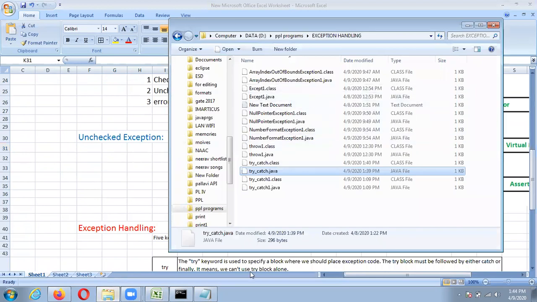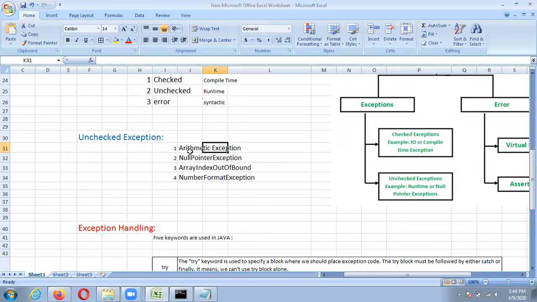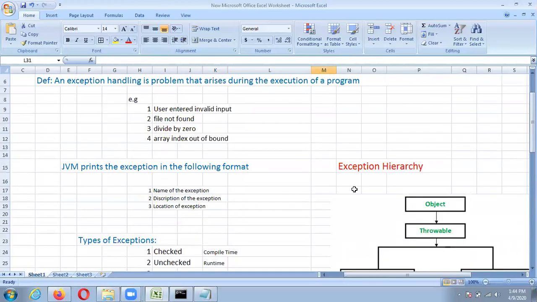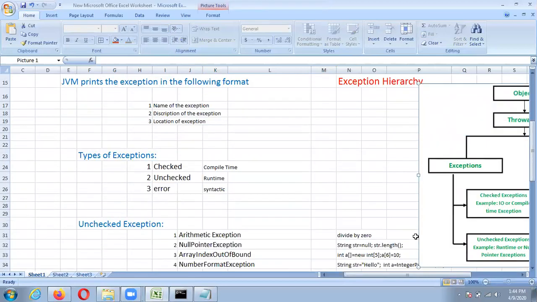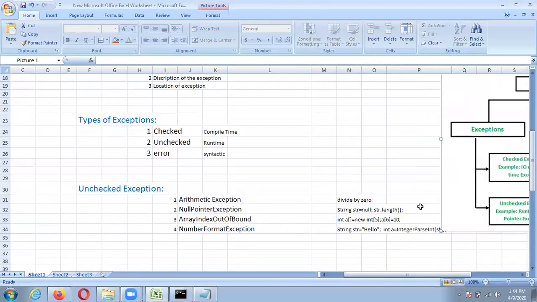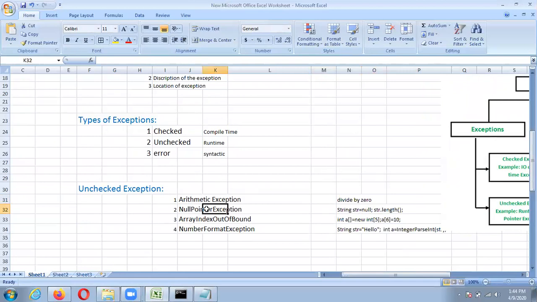So first is arithmetic exceptions. What is an arithmetic exception? It is the divide by zero exception, that is considered an arithmetic exception. Then null pointer exception, it means what? If you are assigning a string to the null value and you want to print the length of that string, that is a null pointer exception.